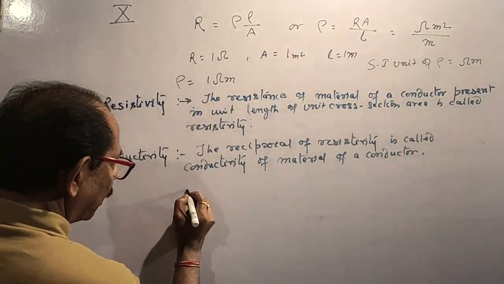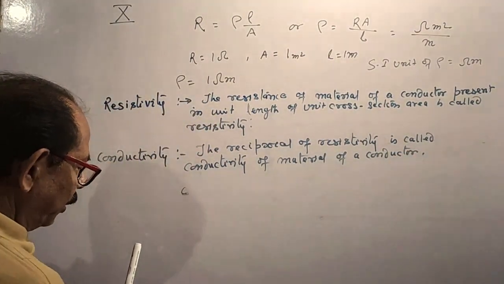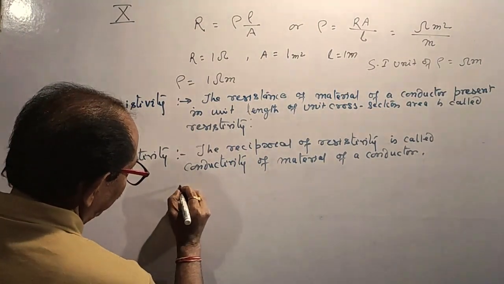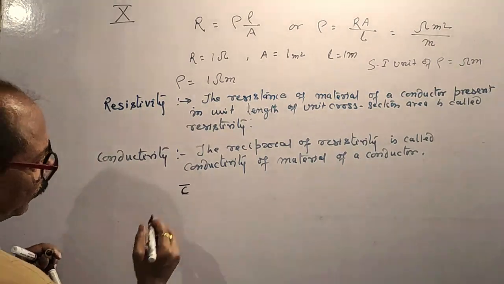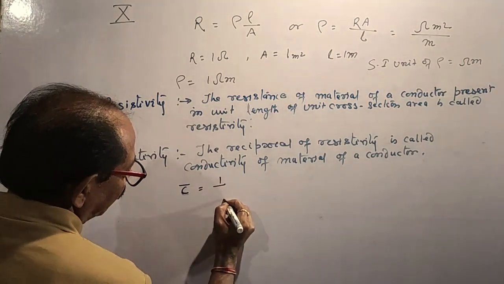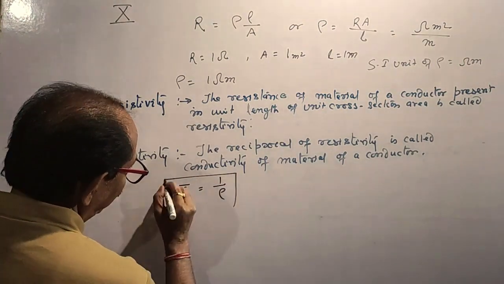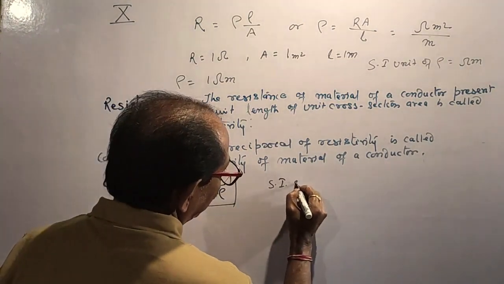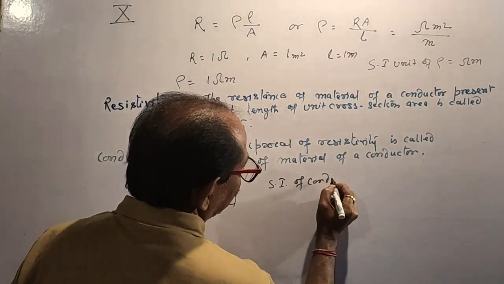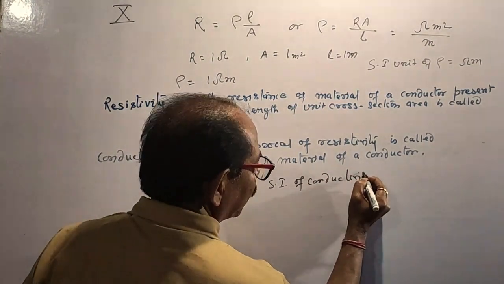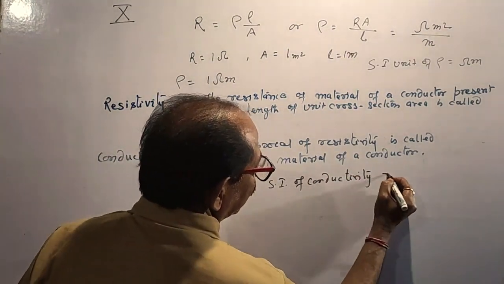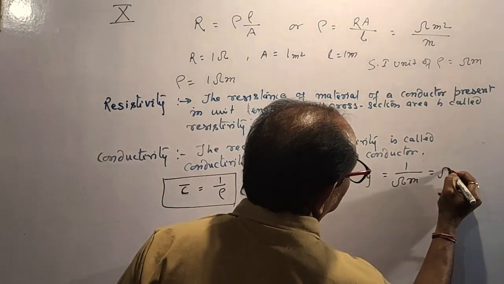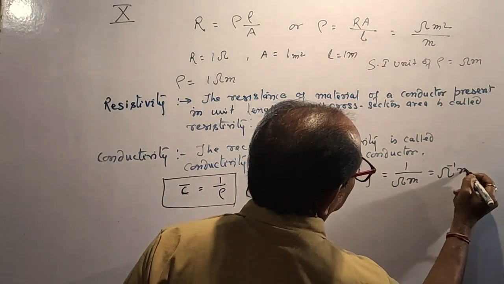That is, conductivity denoted by sigma is equal to 1 by rho. This is the conductivity. SI unit of conductivity is equal to 1 by ohm meter, that is per ohm per meter.